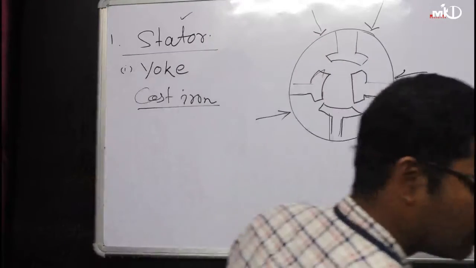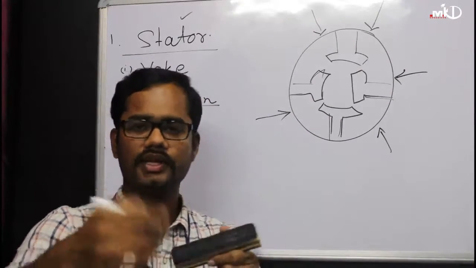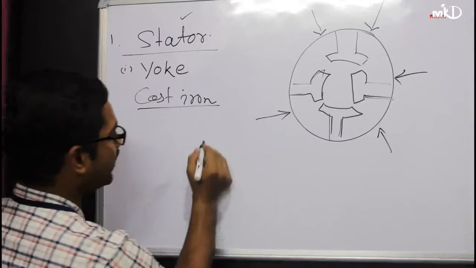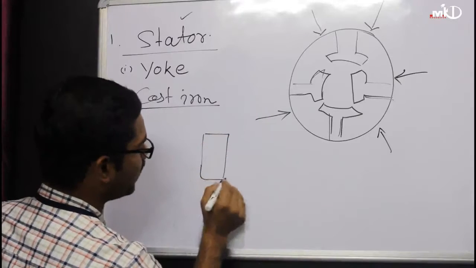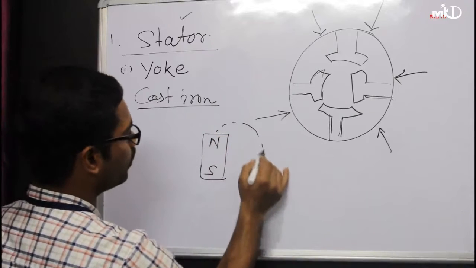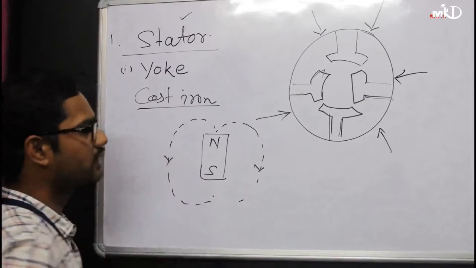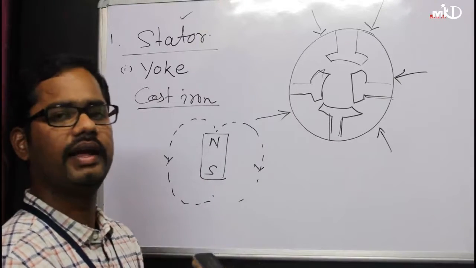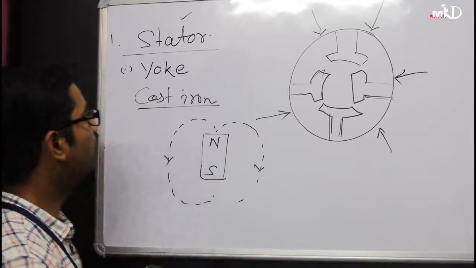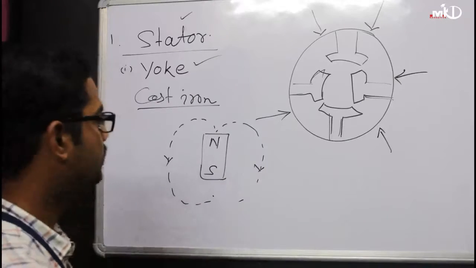Okay, and as it is electromechanical energy conversion, whenever your magnet is there, north and south pole is there, and from the north and south pole your flux lines will be there, and these flux lines should travel in a low reluctance path where the opposition is less. So for that your yoke is of cast iron or cast steel.